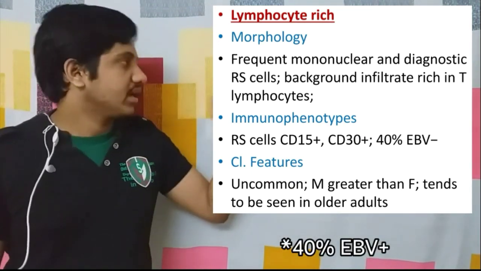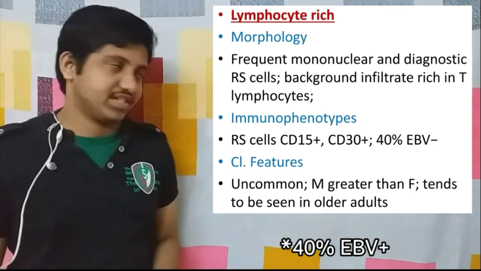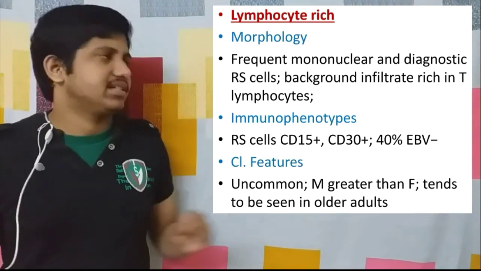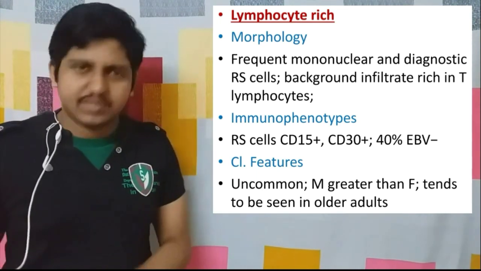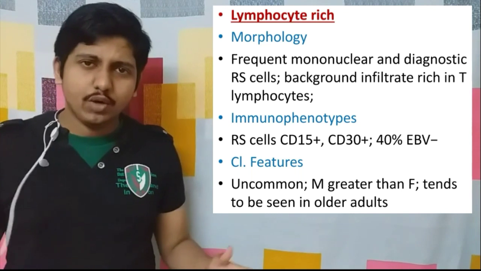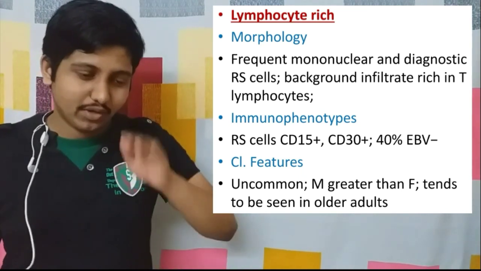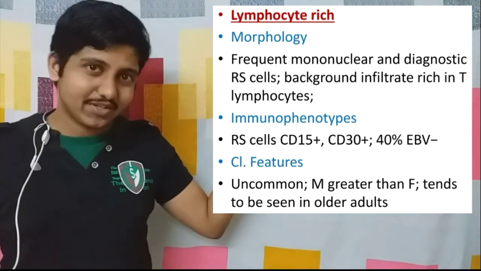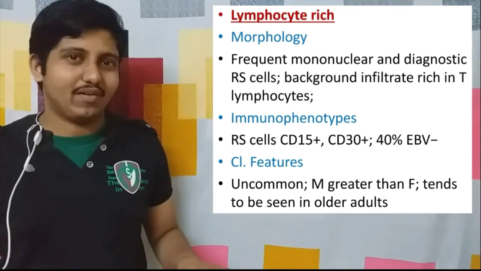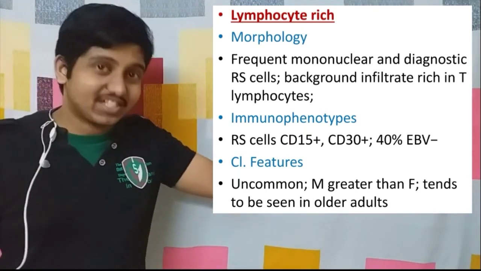Now the next one is our clinical features. It is a relatively uncommon type, and regarding sex, it is more common among males. The age group is usually older adults. First, in nodular sclerosis it was young adults, then young adults and older people, now older people. So the risk is actually increasing.